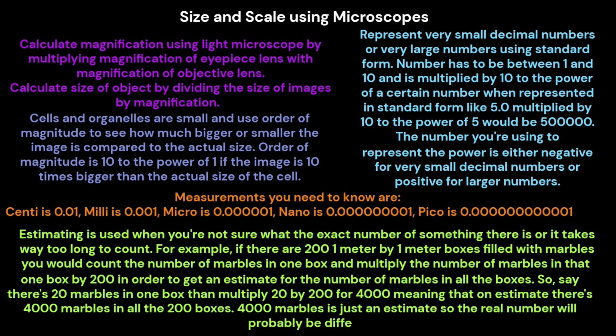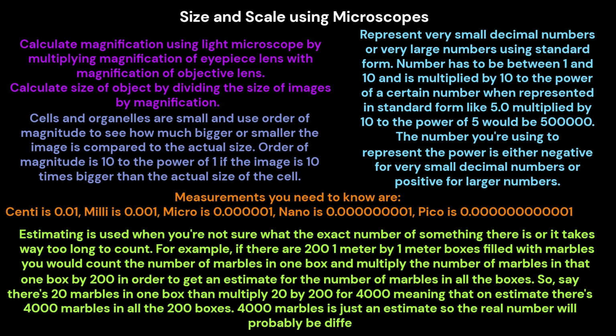Represent very small decimal numbers or very large numbers using standard form. The number has to be between 1 and 10 and is multiplied by 10 to the power of a certain number. When represented in standard form, 5.0 multiplied by 10 to the power of 5 would be 500,000. The power is either negative for very small decimal numbers or positive for larger numbers.